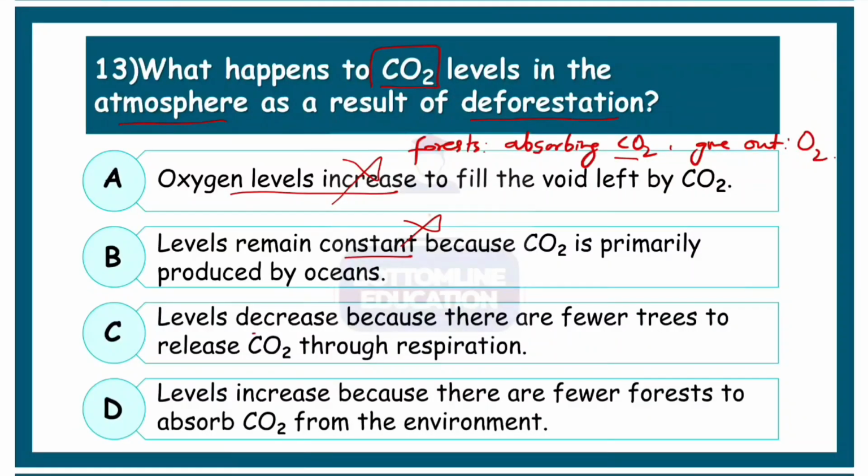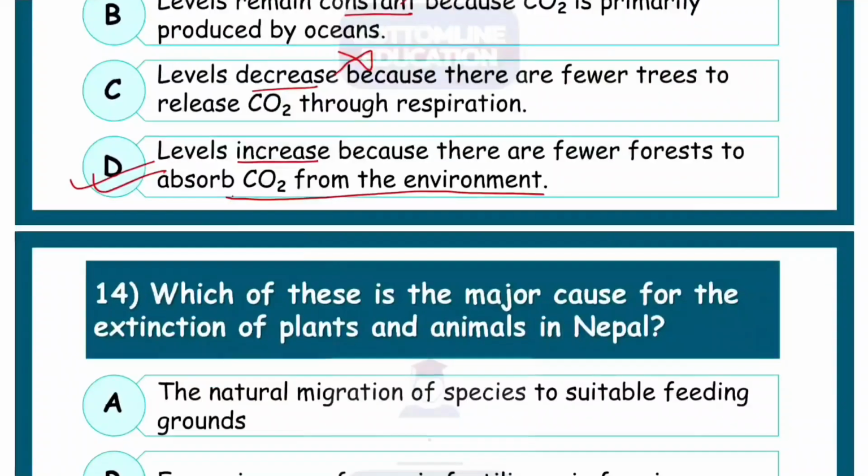Levels decrease because there are fewer trees to release carbon dioxide. No, the carbon dioxide level does not decrease, because when the forests are cut down, the carbon dioxide actually increases in the atmosphere. Now the levels increase in option D because there are fewer forests to absorb carbon dioxide from the environment. That is actually the correct option, option D.